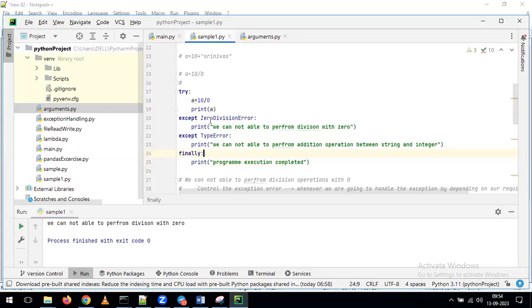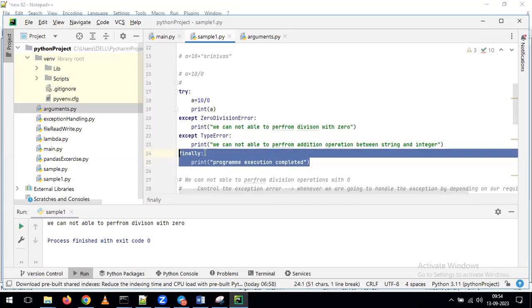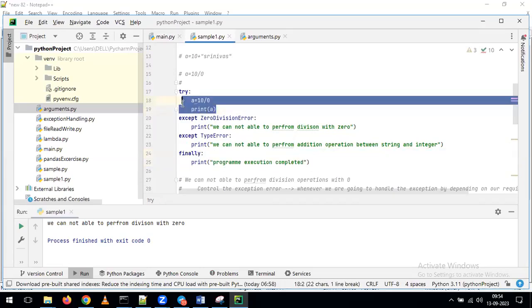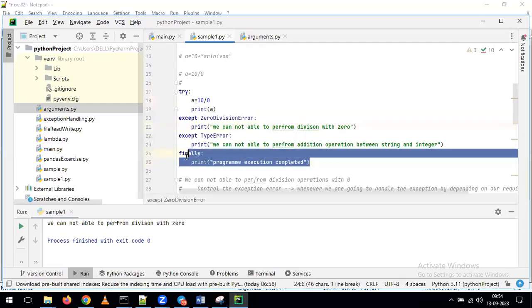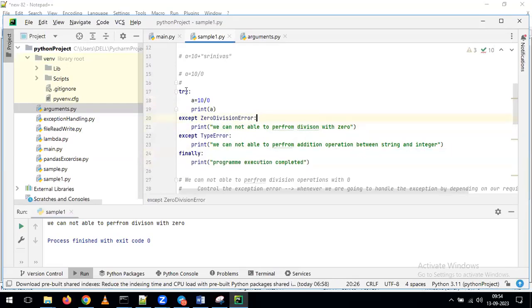So what will happen here is, whether it has given the error or it has not given the error, every time it will run this block. Whether your lines of the code give the error or not, by default, every time this block will run, it will give the output. Now tell me, if I am going to run the program like this, by considering my statements on top of this finally, how many values are we going to see in the output?